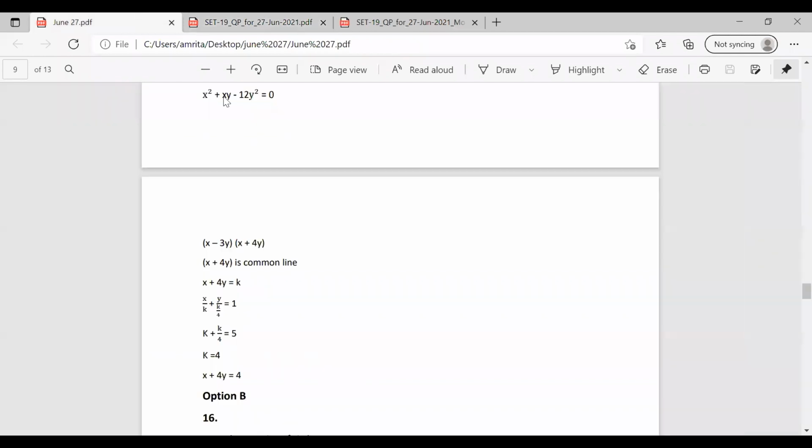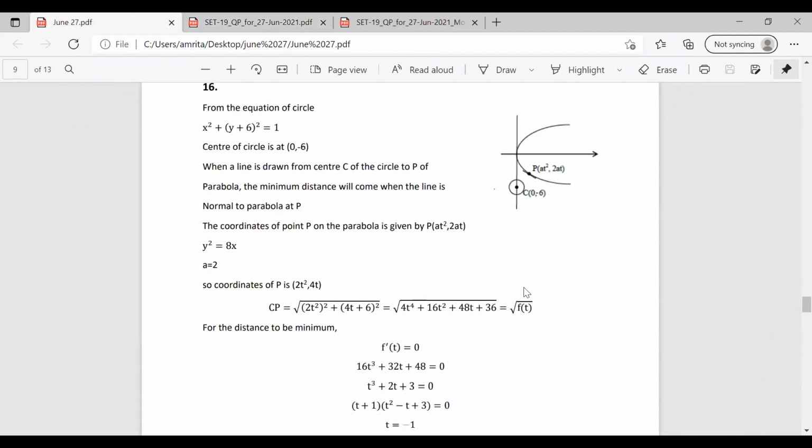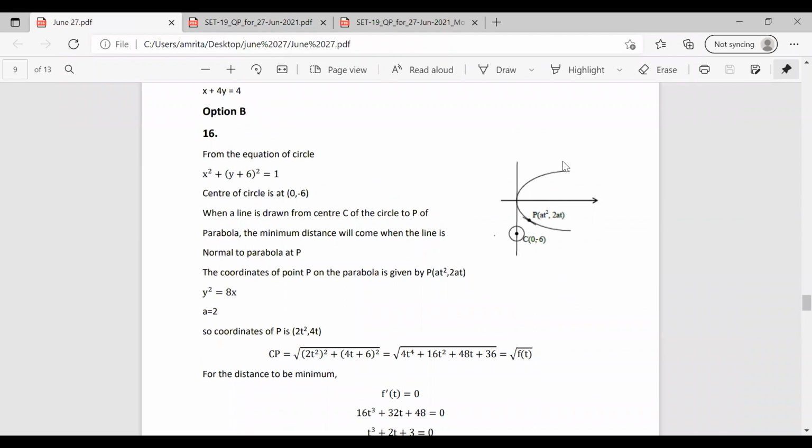Okay, so let's see how we can solve this question. We have a diagram here. This is the parabola, and the parabola has a point P and a circle which has the center C. The equation of the circle is given as x² + (y + 6)² = 1. We can find the coordinates of the center of the circle as (0, −6).